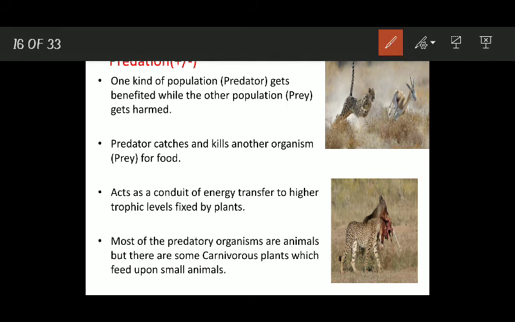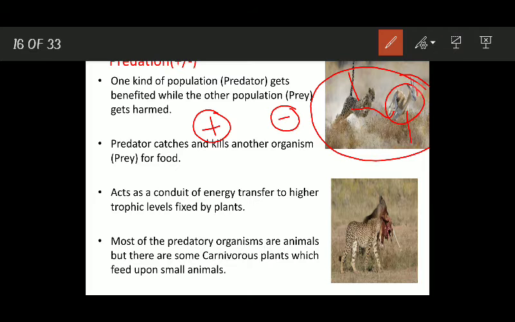So predation is a type of antagonistic interaction or negative interaction in which one organism or one population, which is known as predator, gets benefited, and the other organism, which was usually smaller in size, gets harmed. In this type of interaction, the predator catches and kills the other organism, which is known as prey, for getting food. Okay, so predation seems very much simple. Here one organism, which is known as predator, catches and kills another organism, which is usually small in size, for getting food.